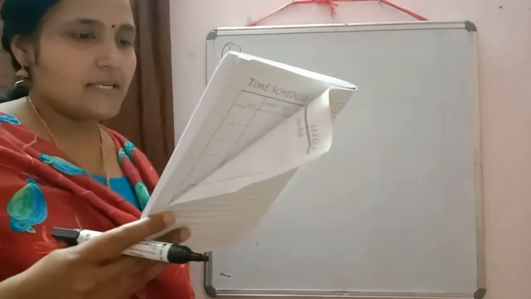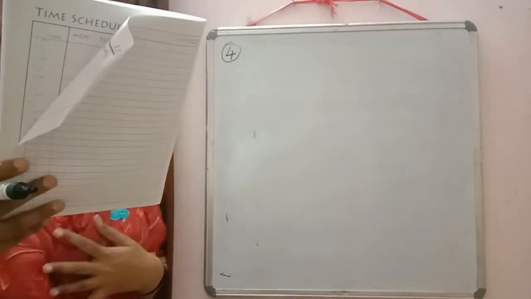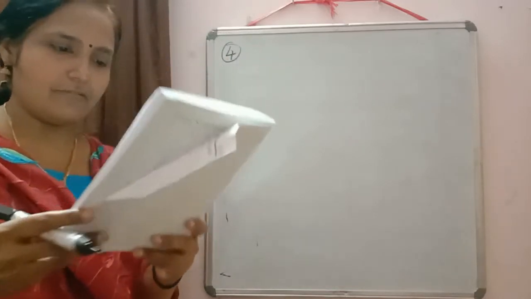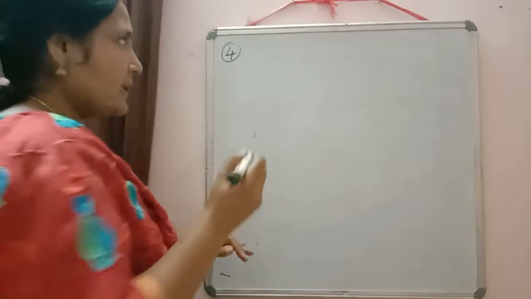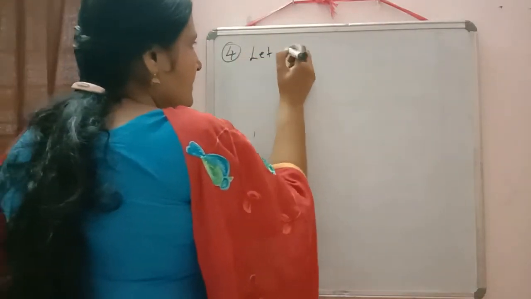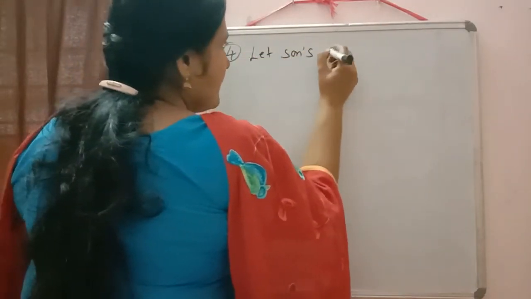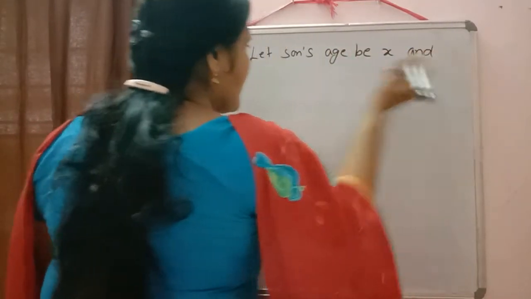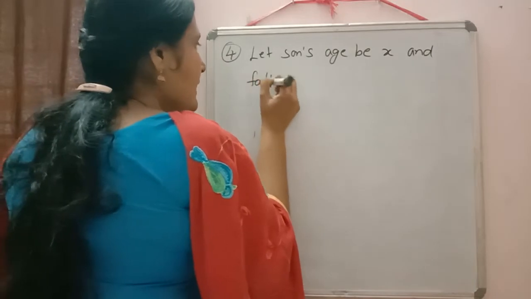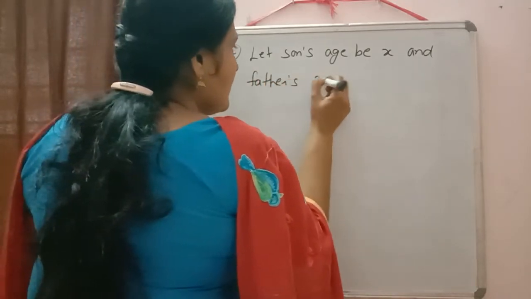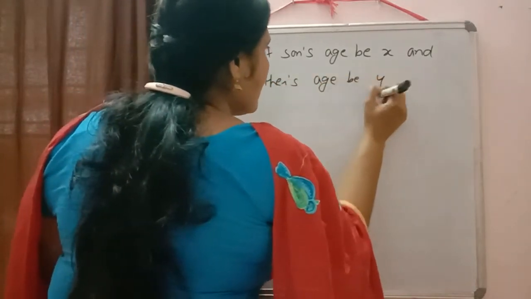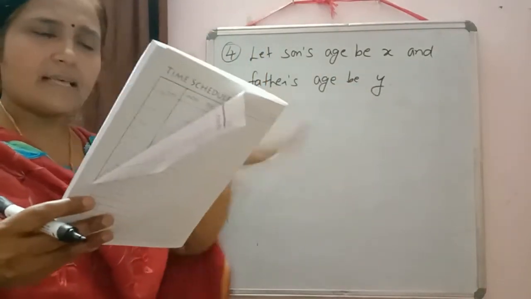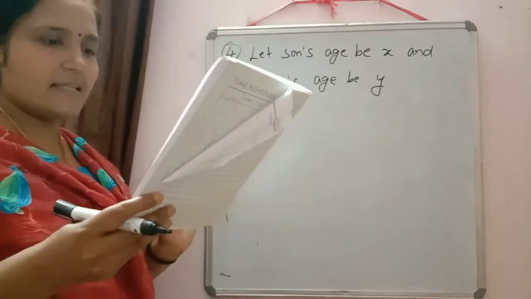In the next question, it is written, if twice the son's age in years is added to father's age. So here also we have to find two things. So first we can write, let son's age be x and father's age be y. Now we can check. Here nothing is given. Don't note 2 years ago, 10 years ago, after 10 years, nothing information given.